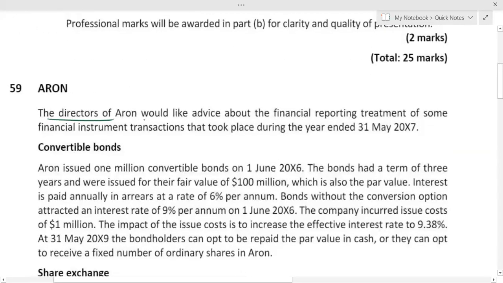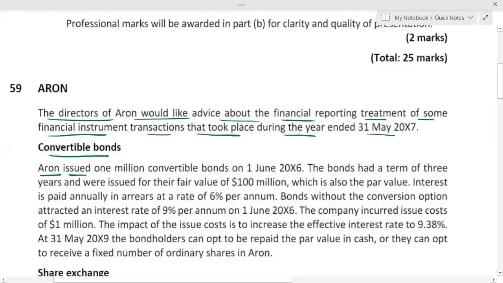The directors of ARN would like advice about the financial reporting treatment of some financial instrument transactions that took place during the year ended 31st May X7. Okay, convertible bonds. Look at this.